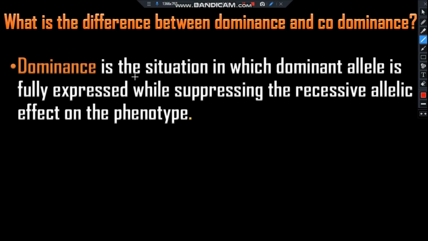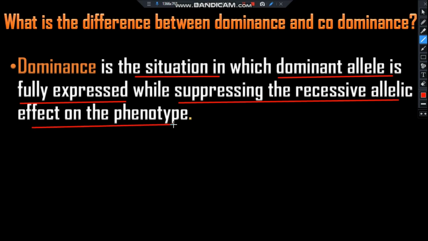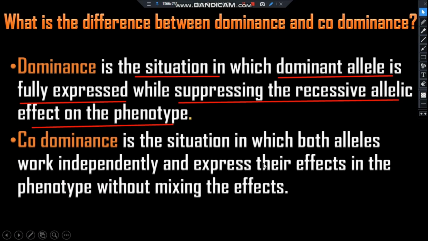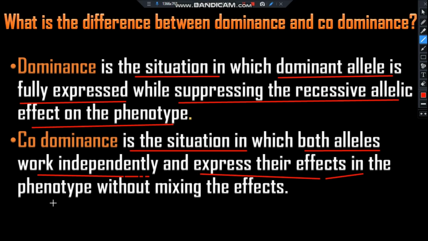Dominance is the situation in which the dominant allele is fully expressed while suppressing the effect of the recessive allele on the phenotype. Next, codominance. Codominance is the situation in which both alleles work independently and express their effect in the phenotype without mixing the effect.